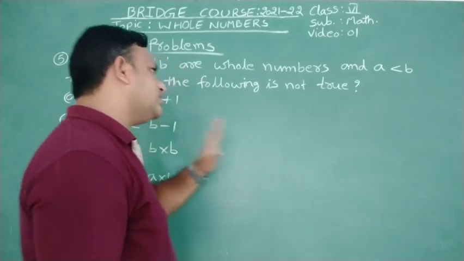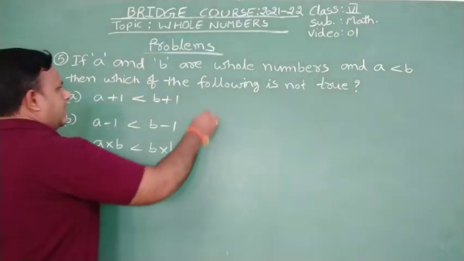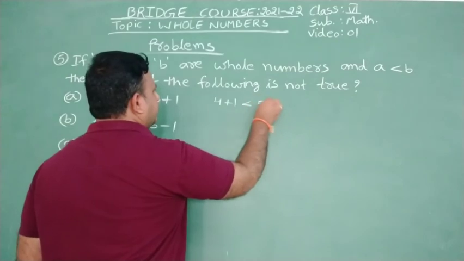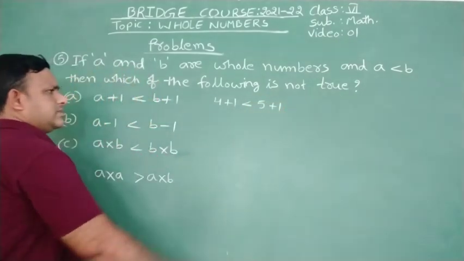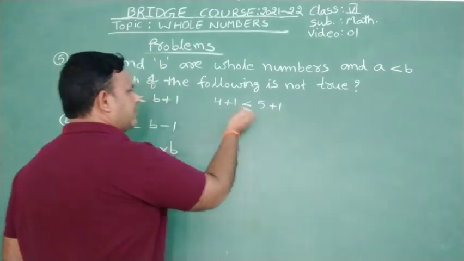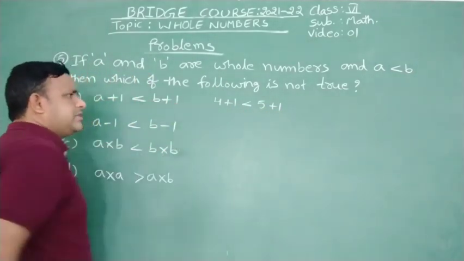Okay. A means 4, B is 5. Now 4 plus 1 less than 5 plus 1. Is it right? 4 plus 1 is 5. 5 plus 1 is 6. 5 less than 6 we are getting. That's why this is a true statement.